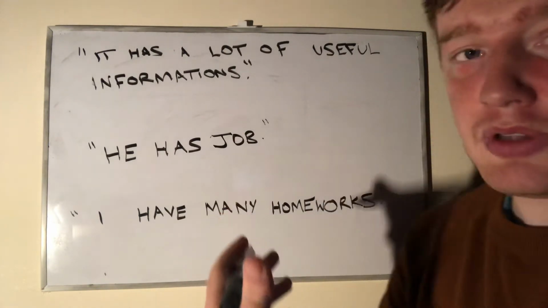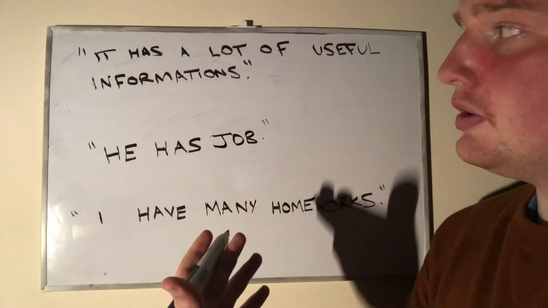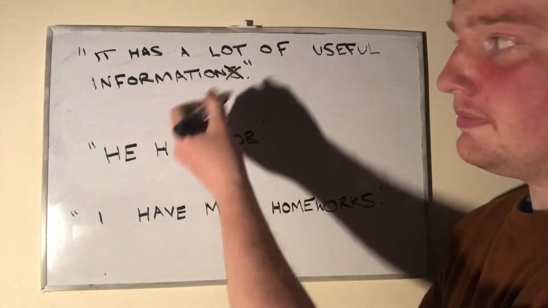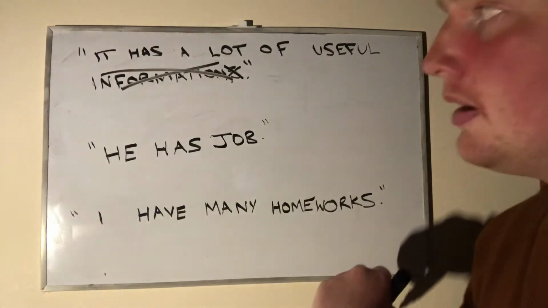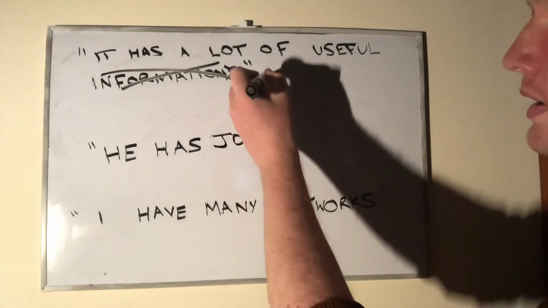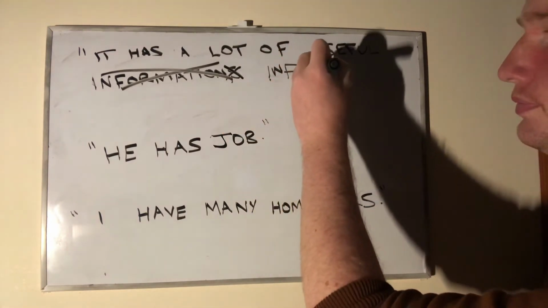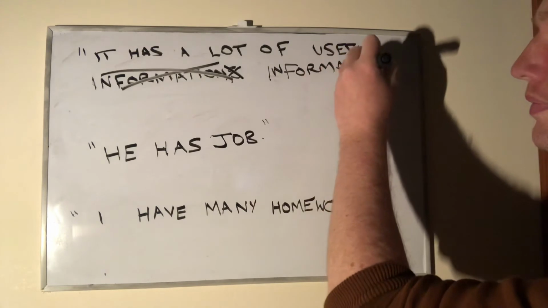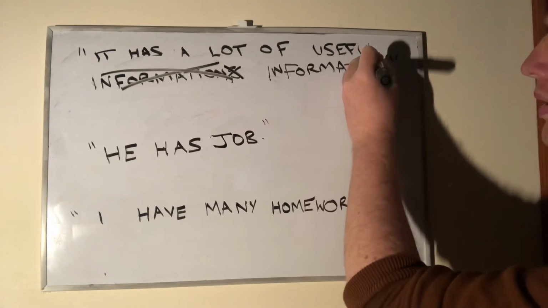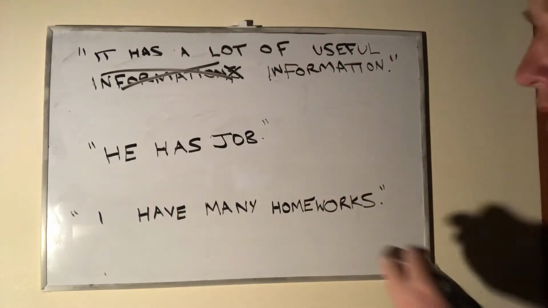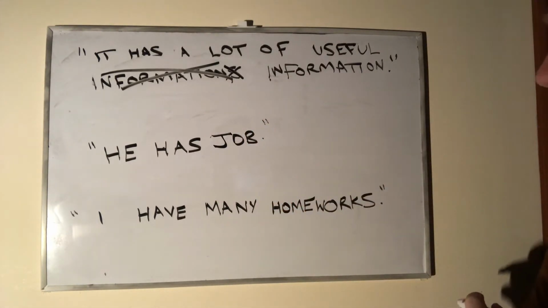And so, as is the case with the vast majority of uncountable nouns, it is not used with an S at the end. And as a consequence, informations is a mistake. What would we replace it with? Information. Therefore, making the solution to our problem, it has a lot of useful information.